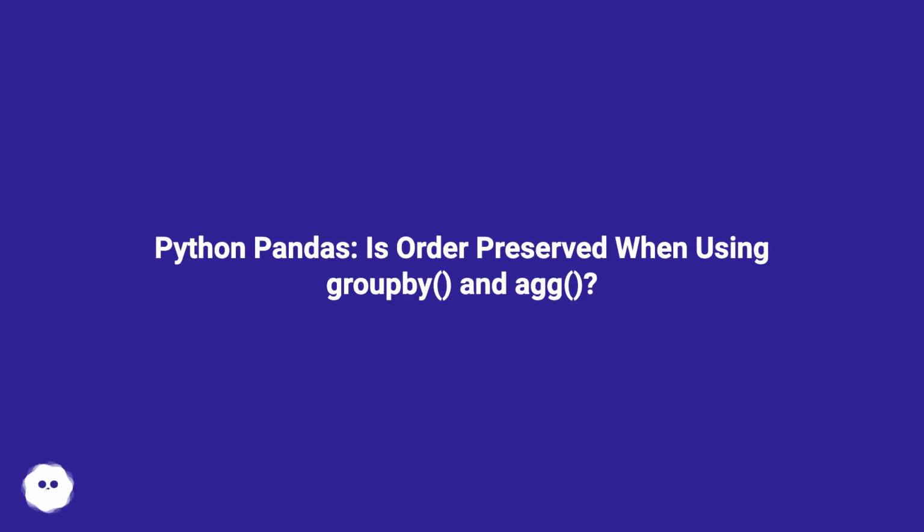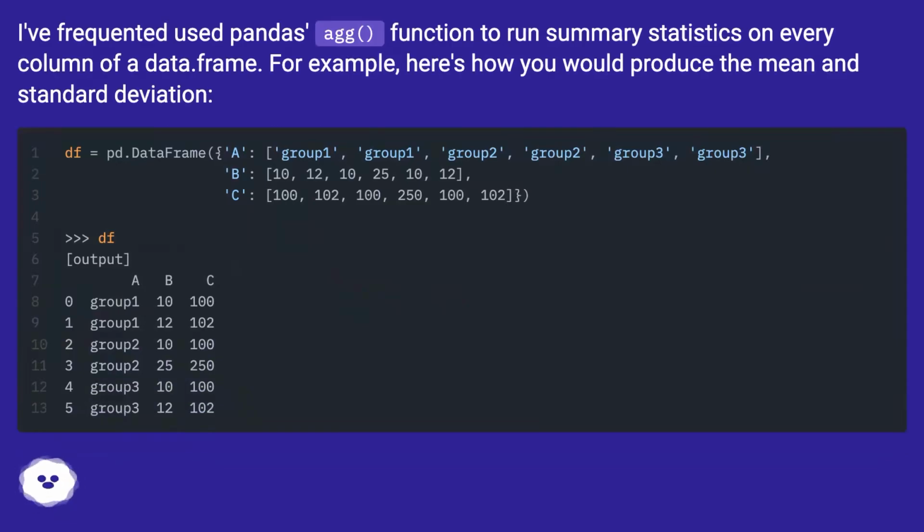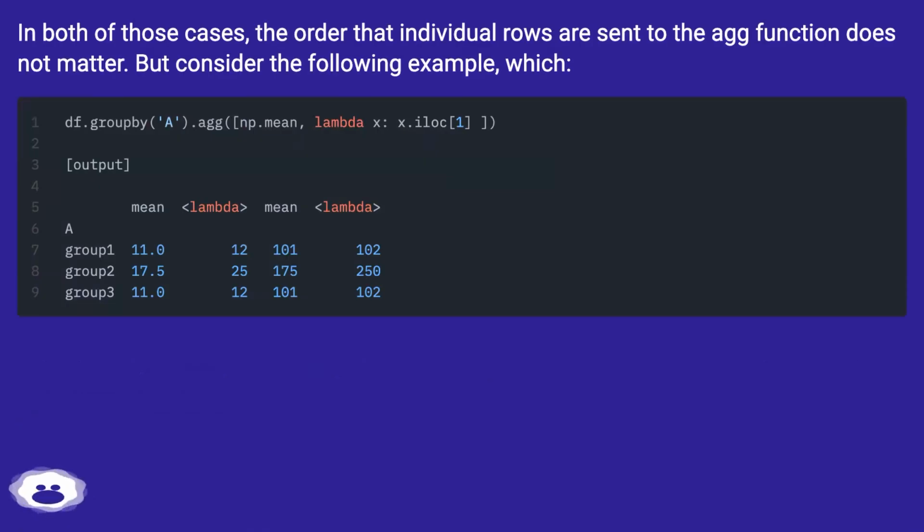Python Pandas, is order preserved when using Groupby and agg? I've frequently used Pandas agg function to run summary statistics on every column of a data frame. For example, here's how you would produce the mean and standard deviation. In both of those cases, the order that individual rows are sent to the agg function does not matter.